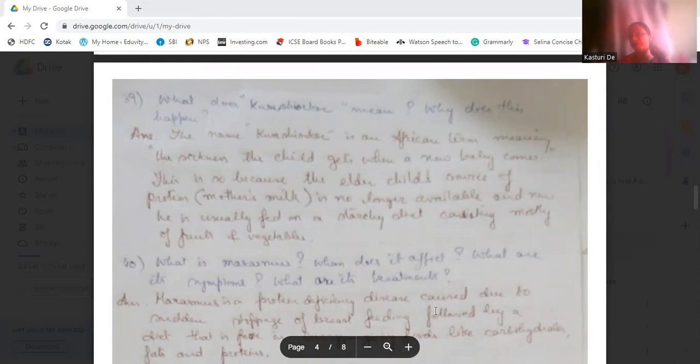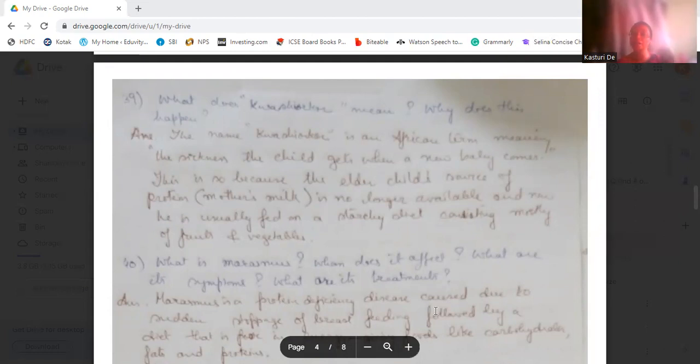That means if a second child is born after the first one, the first baby gets kwashiorkor due to this newborn, because the mother stops breastfeeding the first one, and this first one does not get the mother's milk, which has a lot of protein.